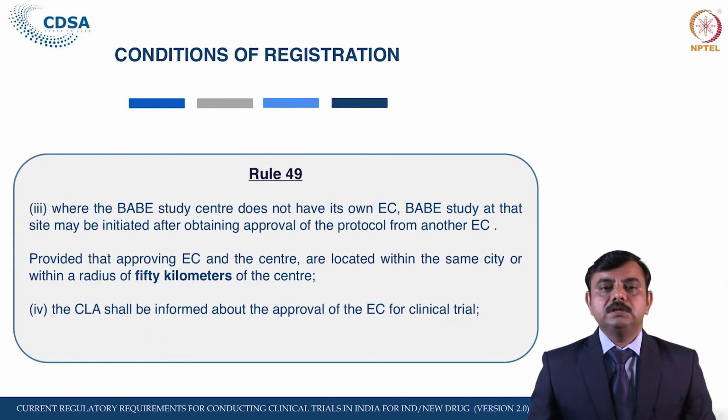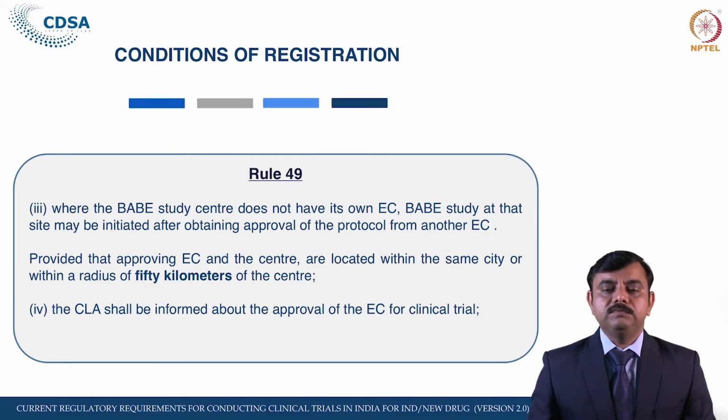Where the center does not have its own ethics committee, the study may be initiated after obtaining approval of the protocol from an ethics committee for clinical trial registered under Rule 8, provided that the approving ethics committee accepts the responsibility for the study at the center, and both the approving ethics committee and the center are located within the same city or within a radius of 50 km of the center. So the ethics committee looking after these centers and the BAB protocol should be within a radius of 50 kilometers.